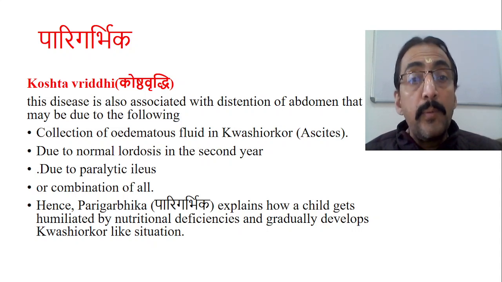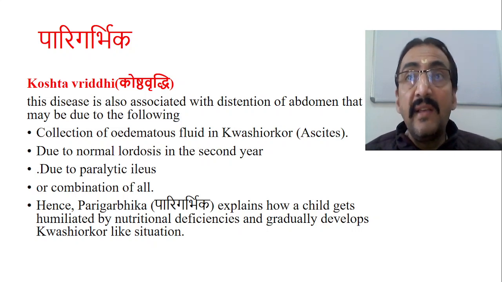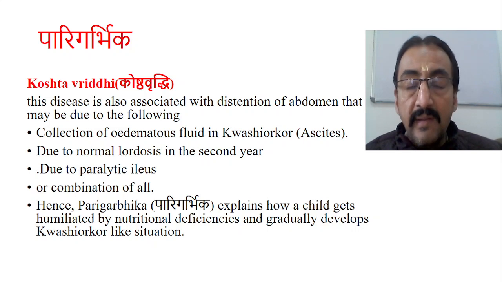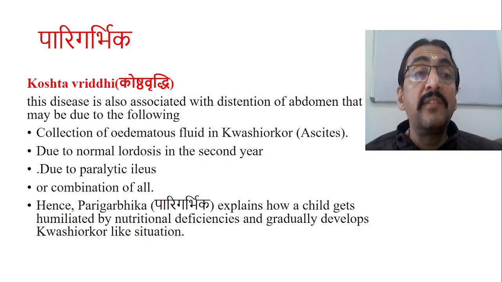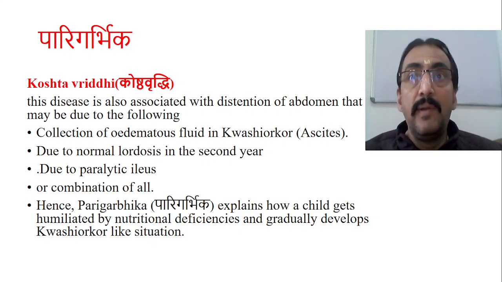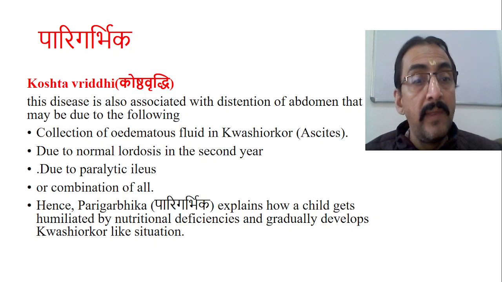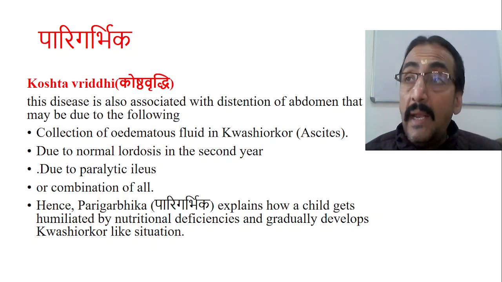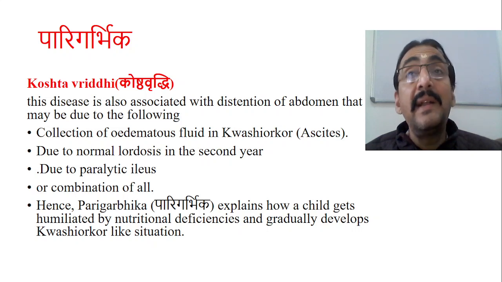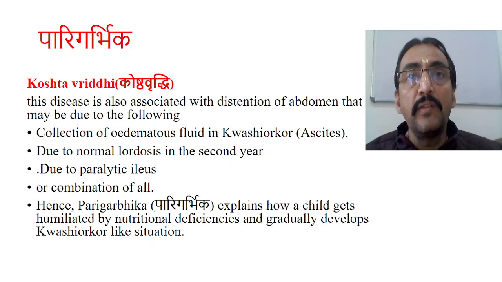Hepatomegaly. Now, probably this edematous condition which leads to ascites-like conditions, along with the hepatomegaly, has been mentioned as total Koštavriddhi. So collection of the edematous fluid in Kwashiorkor, and another is hepatosplenomegaly. Third one is paralytic ileus, because a lot of electrolytes have been lost. There is no potassium, etc.